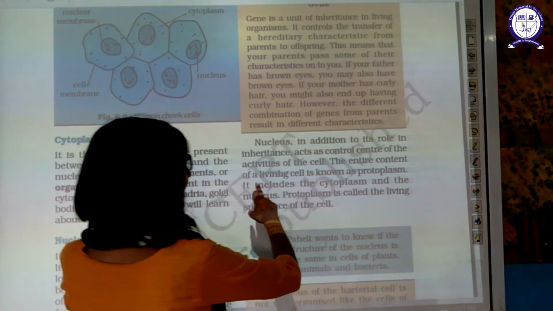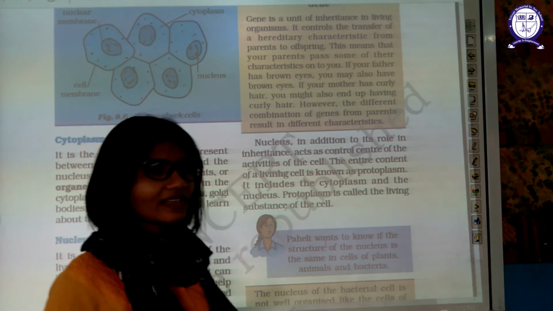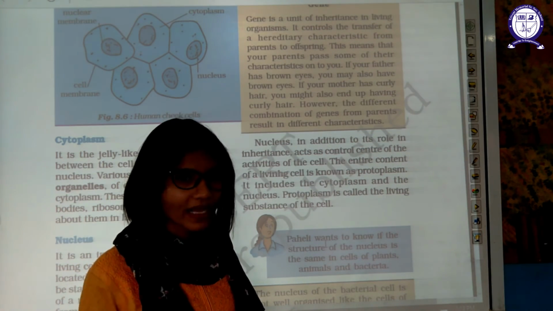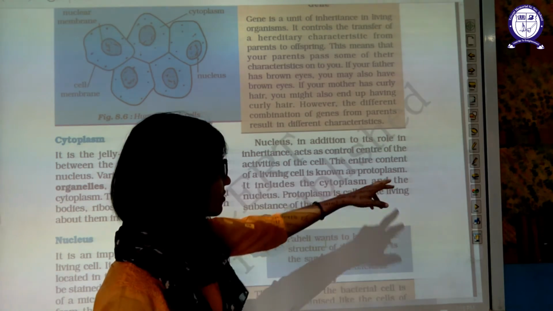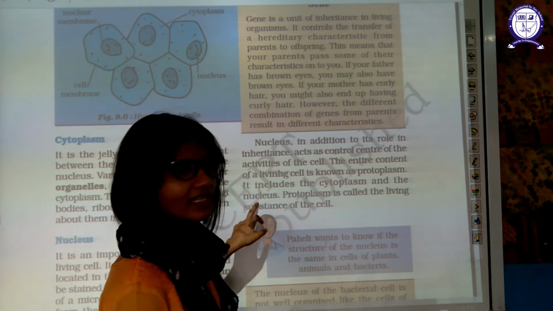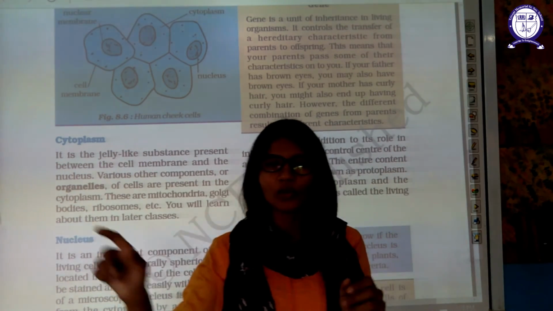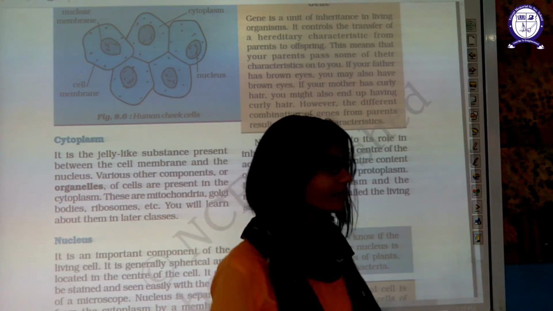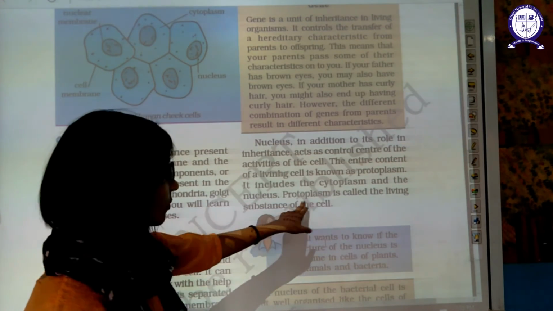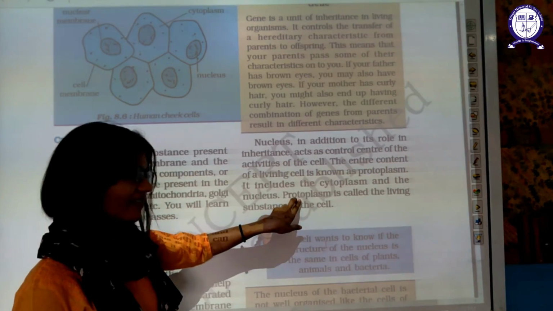The entire content of the living cell is known as protoplasm. Proto means living, plasm means fluid. It includes cytoplasm and nucleus. So cytoplasm plus nucleus is equal to protoplasm. Got it? Now, protoplasm is called the living substance of the cell. Proto means living, as I told you.